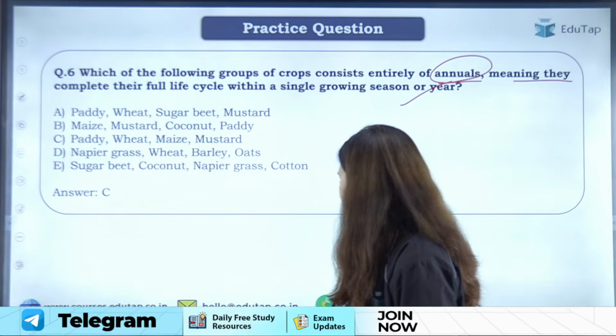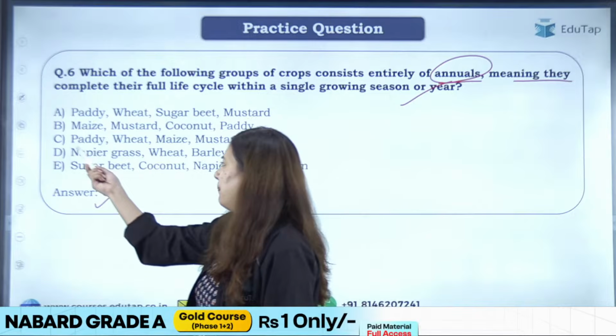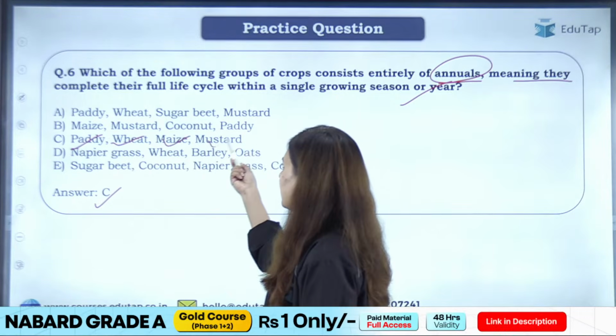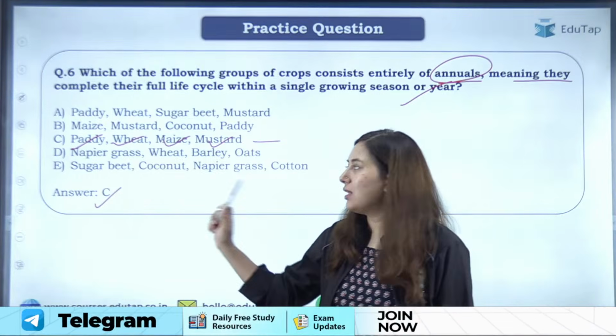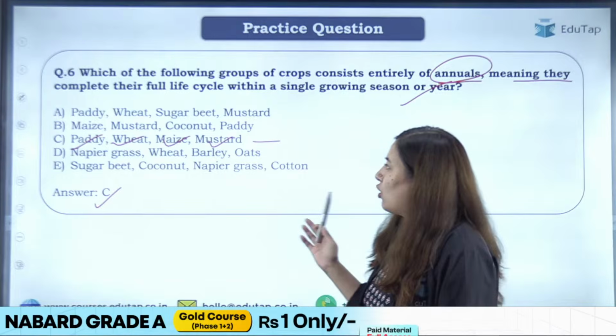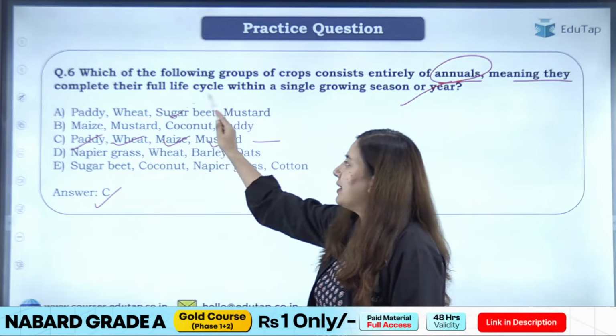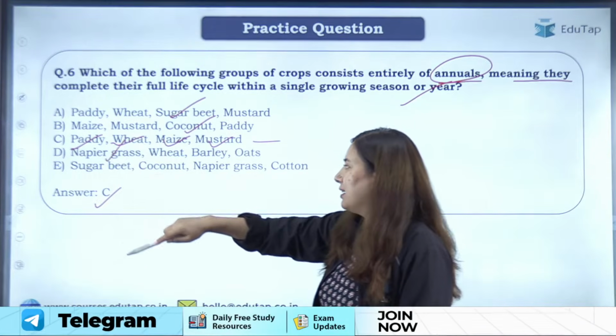So yes, the answer here will be option C. When we talk about examples of annual crops, paddy, wheat, maize, mustard, these are all examples of annual crops. So all these crops can complete their life cycle within 1 year. And when we talk about the other options, see, sugar beet is a biennial crop, coconut is a perennial crop, napier grass is a perennial crop, right?